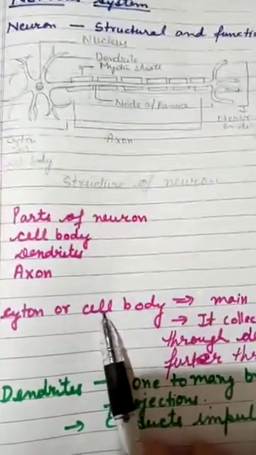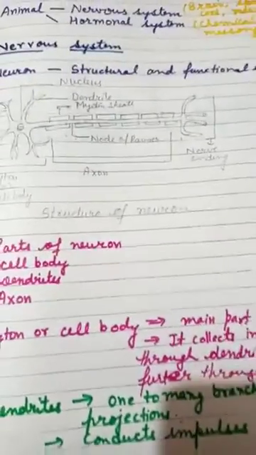The cyton or cell body is the main part of the neuron.